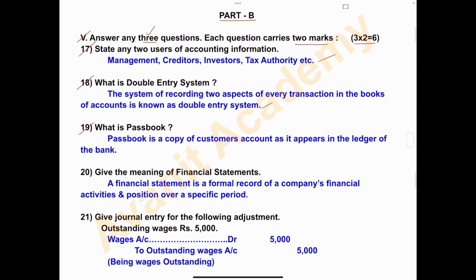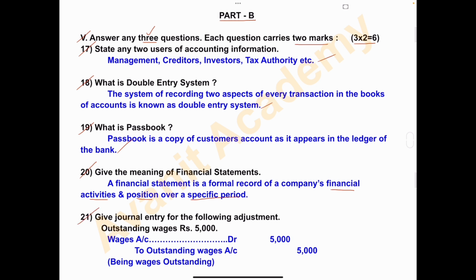What is passbook? Passbook is a copy of customer's account as it appears in the ledger of the bank. 20th. Give the meaning of financial statements. A financial statement is a formal record of a company's financial activities and position over a specific period.